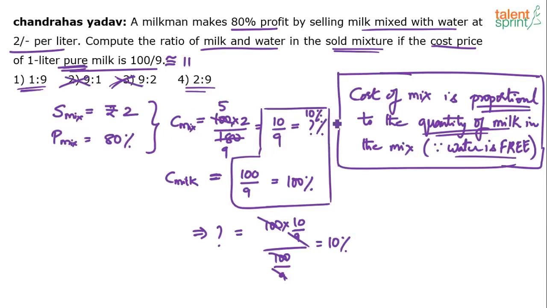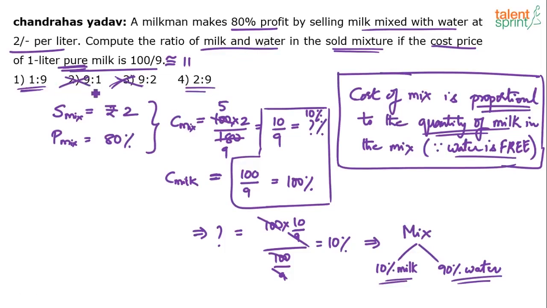In the final mixture, see, this is with respect to mixture. This is with respect to pure milk. So the mixture has got 10% milk. If it has got 10% milk, obviously the remaining 90% is water. What else can it be? Total is 100% always. 10% is milk, 90% is water. What's the ratio of milk to water? 1:9. He's asking us to find out the ratio of milk to water. Remember, milk to water is 1:9.